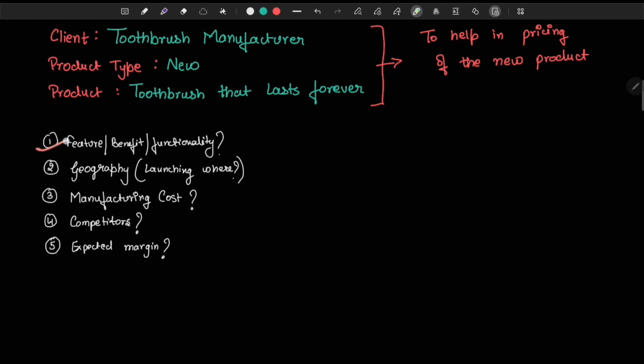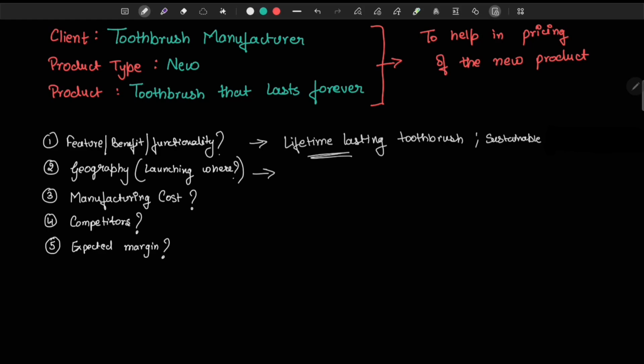So let's start with the features of this product. The client says that it's a lifetime lasting toothbrush, it's sustainable, and that once bought, the user does not need to buy a new one because it's a lifetime lasting toothbrush. So you as an interviewee will ask the interviewer about the geographies. Where does this client plan on launching this product? The client plans on launching this product in major Indian cities, and the client plans on distributing it via retail grocery stores and medical shops.